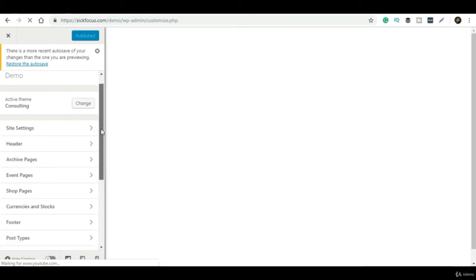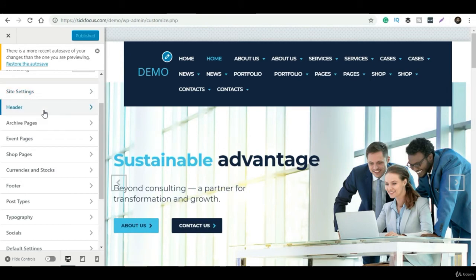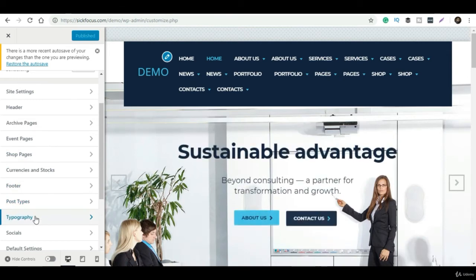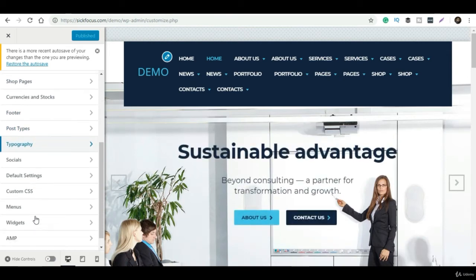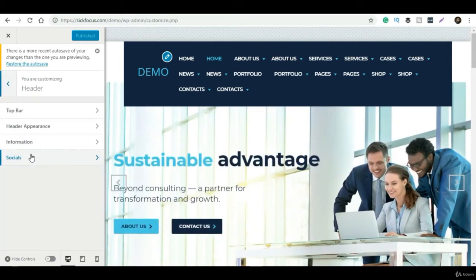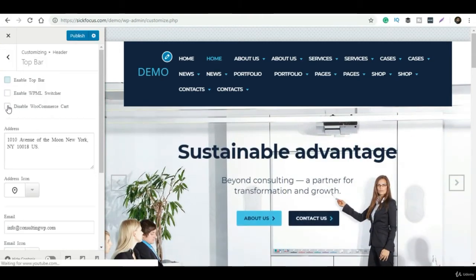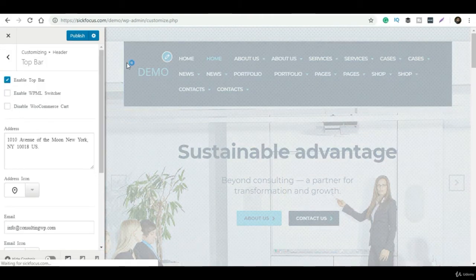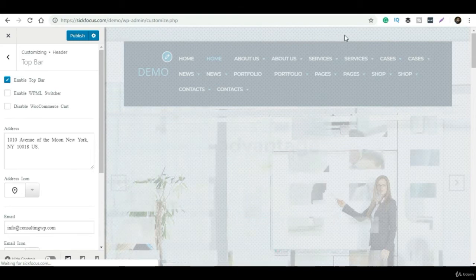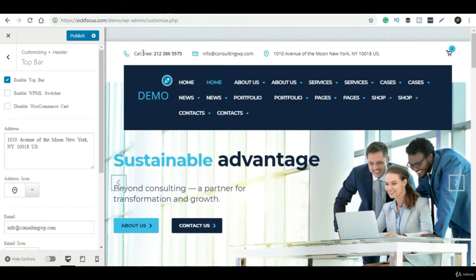In the address section you can change your address, and whatever icon you select will reflect in this particular place. In the same way you can give your phone number and select the icon. So the top bar part is over, and now the header. If you want to change the header, this theme has provided many different types of header. Currently I'm using header style 6.